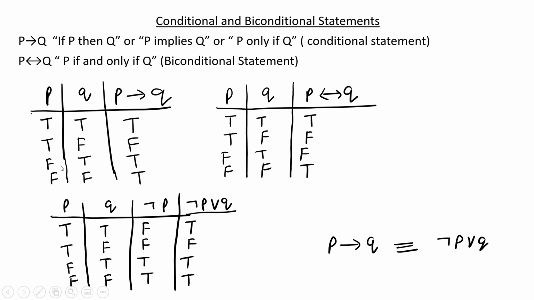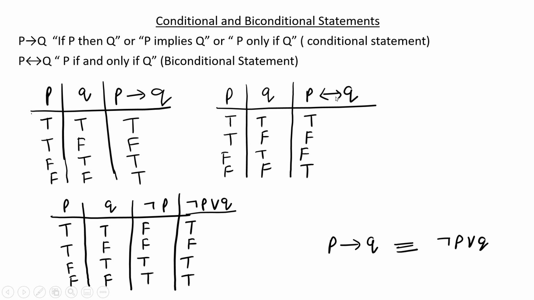Third, if today is not rain but roads are wet, this may be true because there may be other reasons by which roads are wet. And if today is not rain and roads are not wet, this is true. So this is not impacting, so this is true.